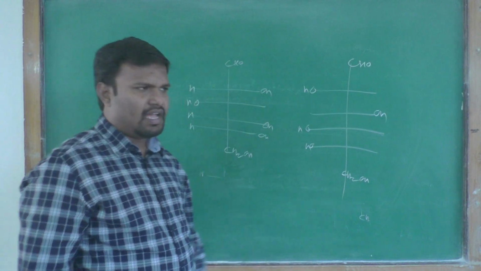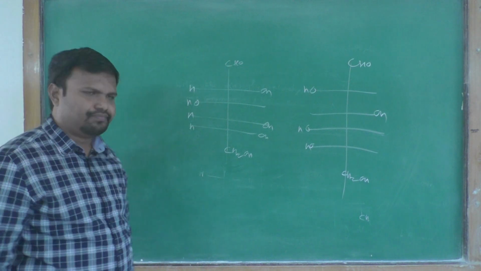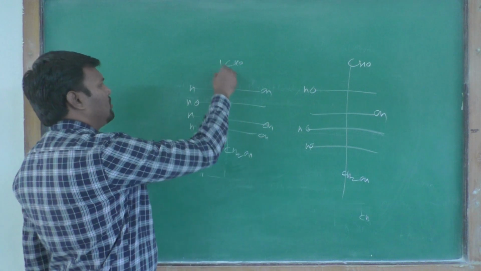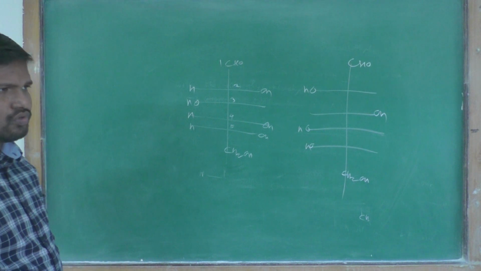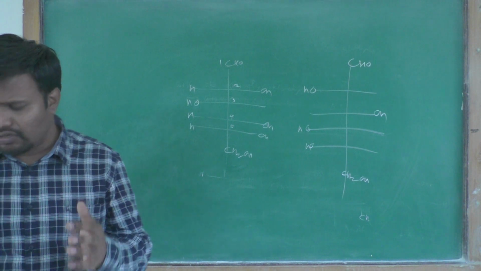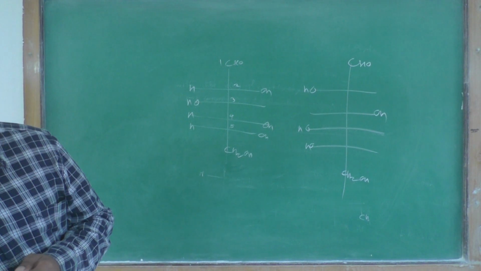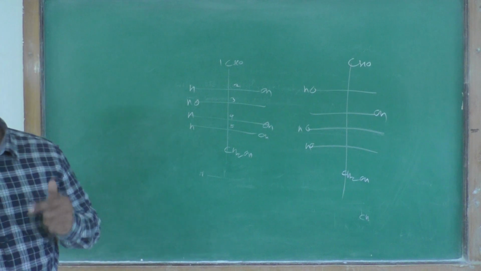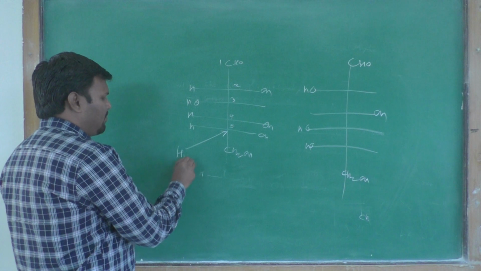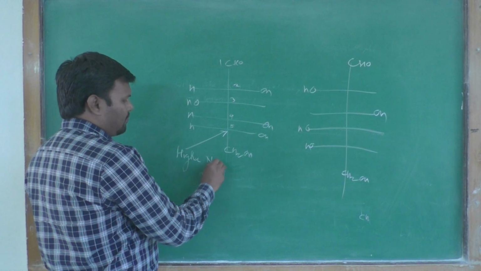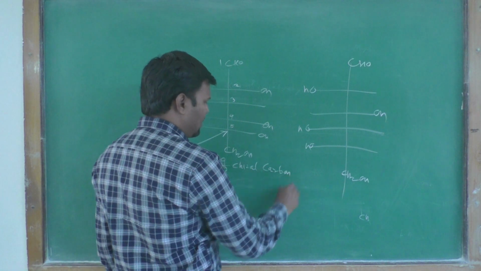Most oxidized carbon we have to write at the top position. When you give the numbering 1, 2, 3, 4, 5, according to the nomenclature, we consider the higher numbered chiral carbon.